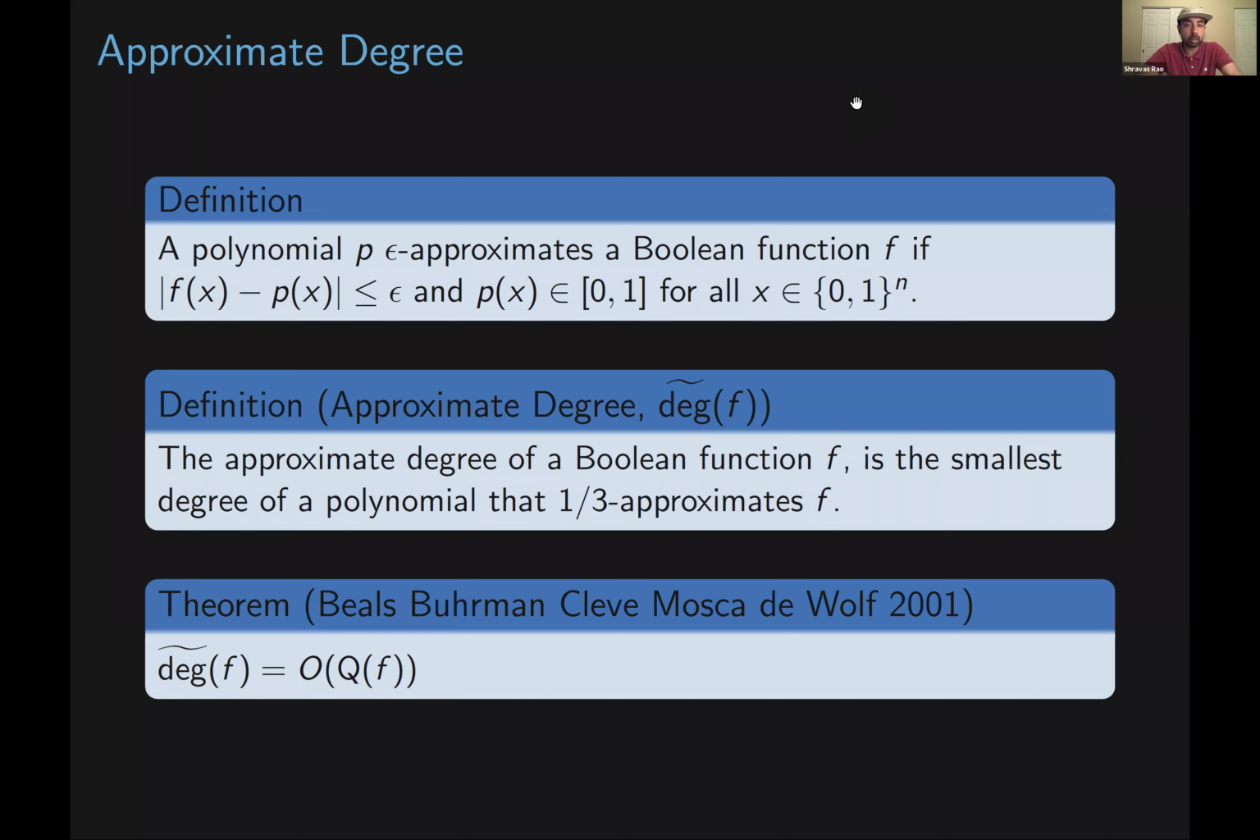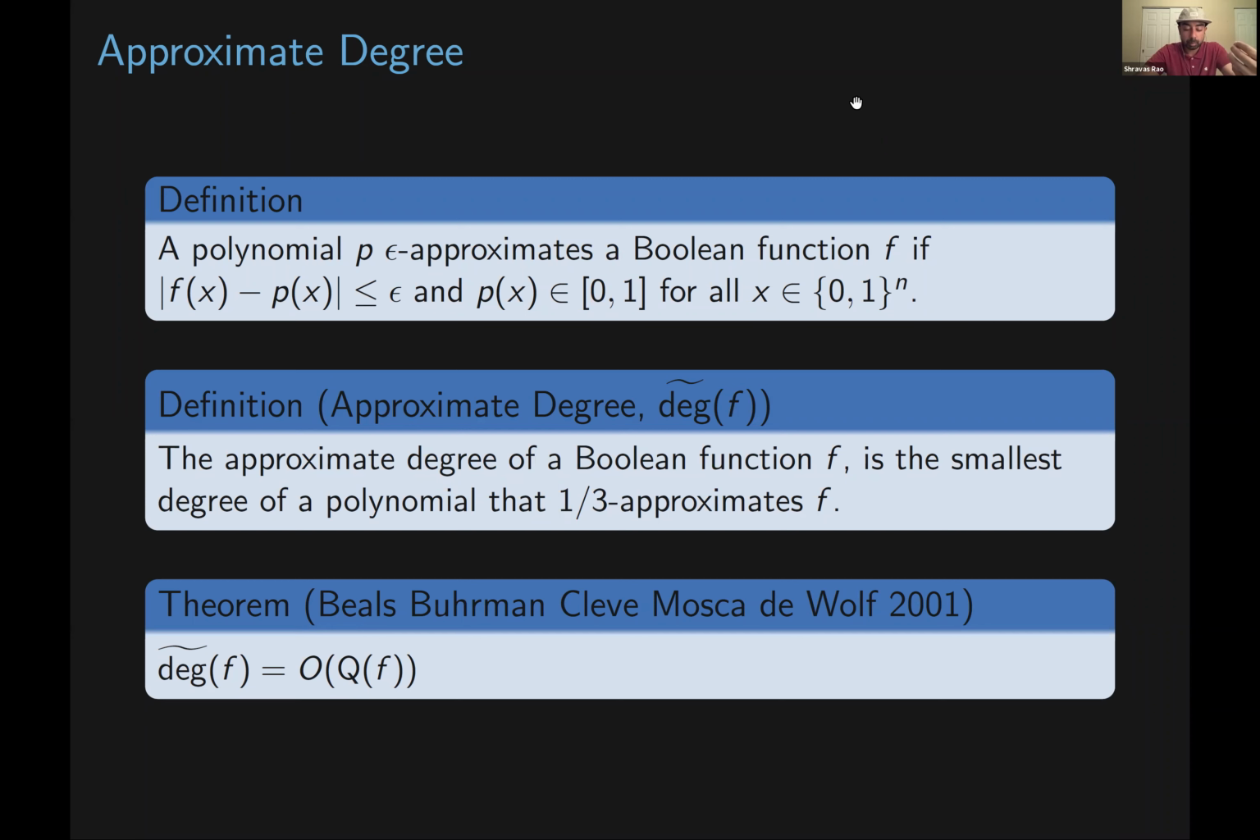Cool. So the next set of results uses the notion of approximate degree. So we'll go ahead and define this. We say that a polynomial p epsilon-approximates a Boolean function f if the absolute value of f of x minus p of x is bounded by epsilon, and p of x is between 0 and 1, for all x in {0,1}^n. But if x isn't a Boolean input, then we will allow the polynomial to take on any value. The approximate degree of a Boolean function is the smallest degree of a polynomial that 1/3-approximates f.